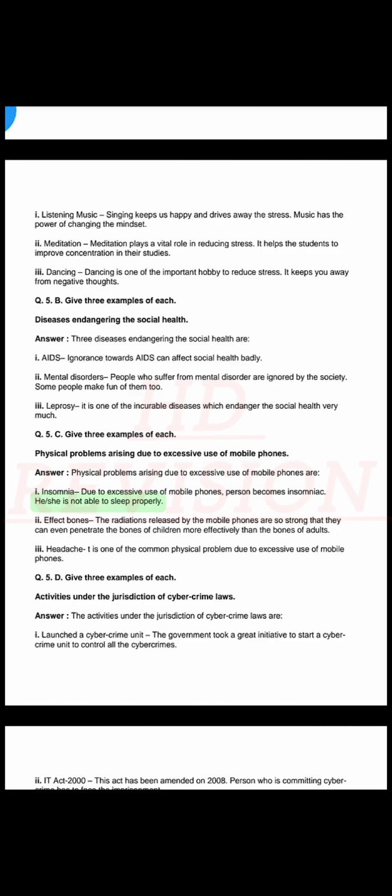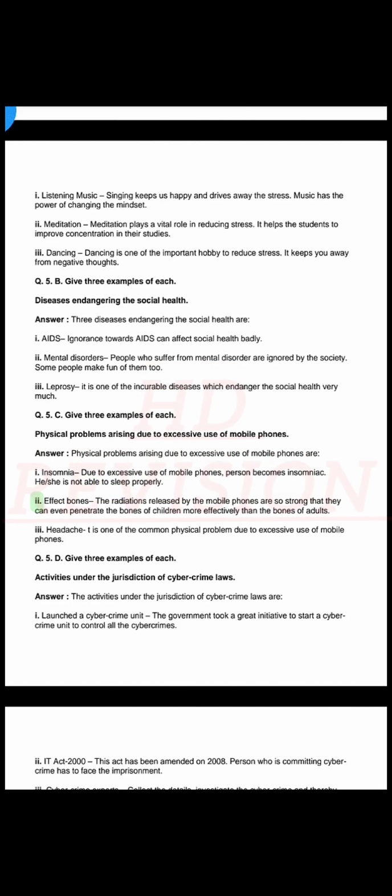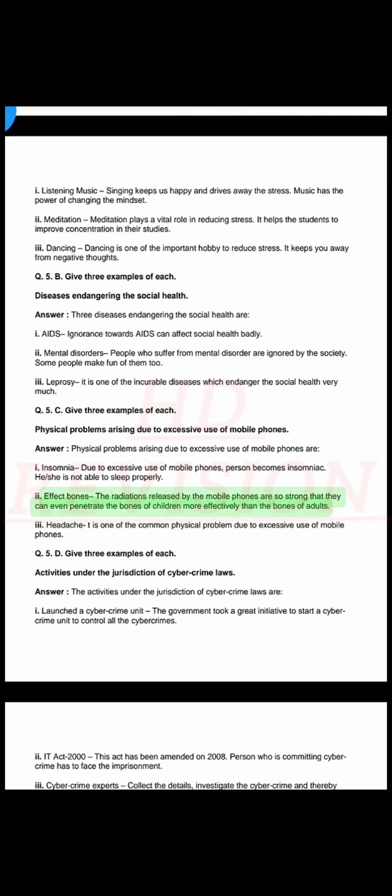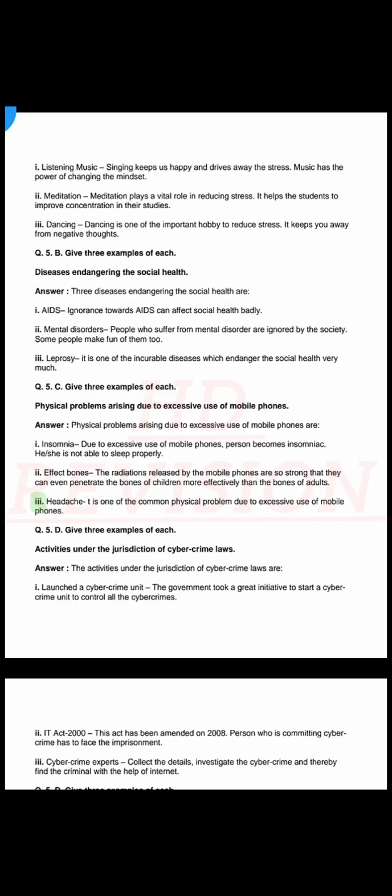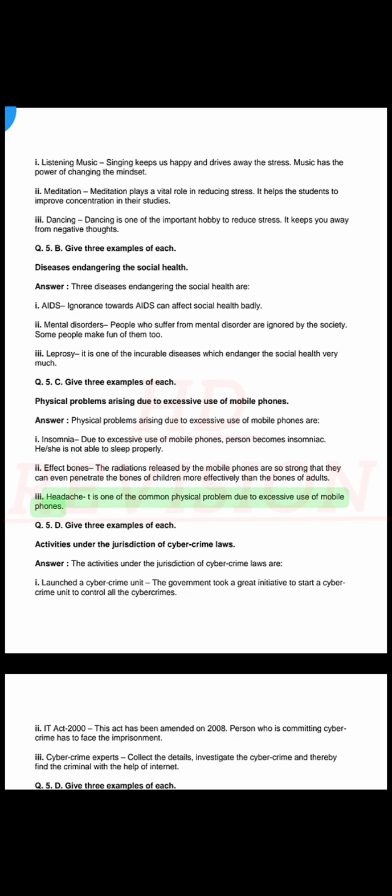She is not able to sleep properly. 2. Affects bones. The radiations released by the mobile phones are so strong that they can even penetrate the bones of children more effectively than the bones of adults. 3. Headache. It is one of the common physical problems due to excessive use of mobile phones.